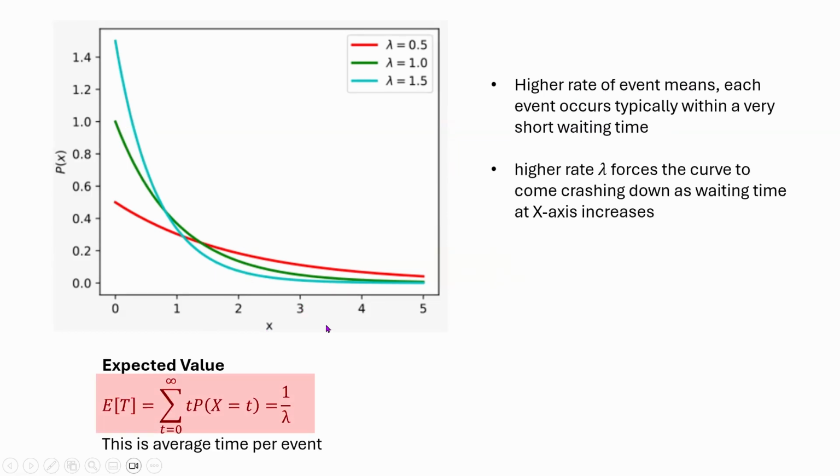Now here is the expected value of the PDF. As you can see, it is nothing but 1 over lambda. So previously in Poisson it was lambda, and here it is 1 over lambda. This is very simple to understand. This is simply the average time per event, right? Because lambda was the rate of events per hour, and this is the average time in hours per event. Now I'm talking about hours because I'm just referring to the call center example, but you can use any other unit of time right here.